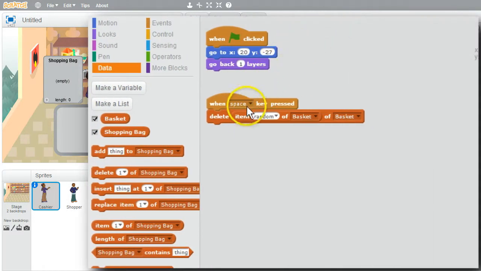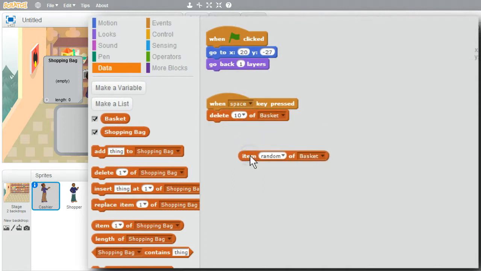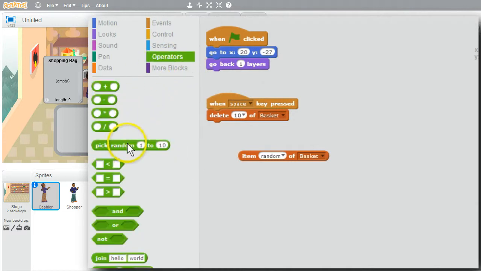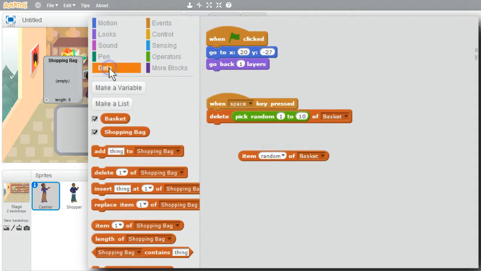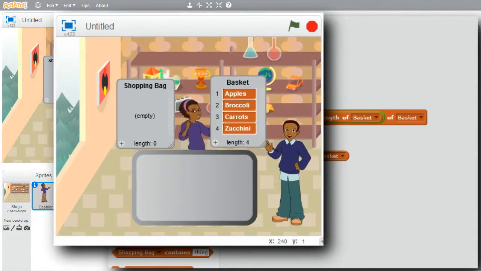I'll get Item out of Delete. I'll need to choose a random position in the basket list. Operators, pick Random. I'll go back to Data and get the length of the basket. Right now, Pick Random will choose a random number, 1, 2, 3, or 4, and that item will be deleted from basket. I'll try the program.